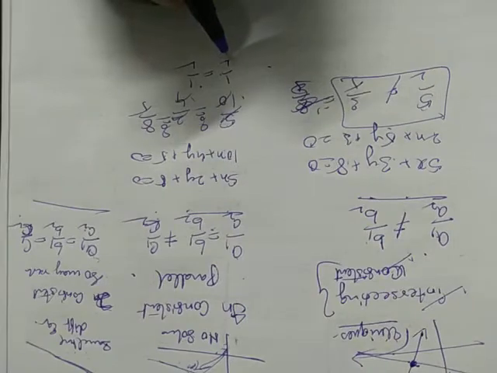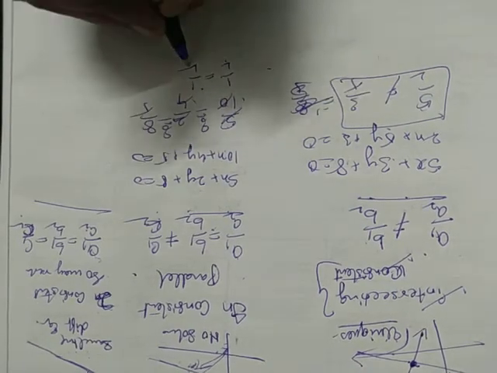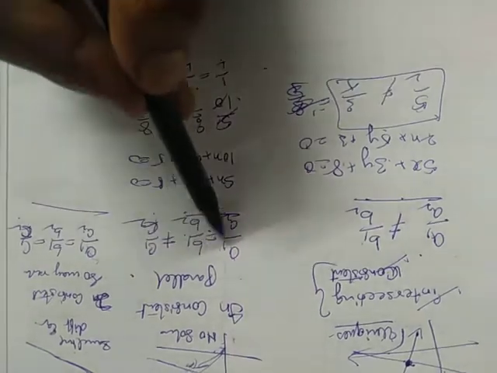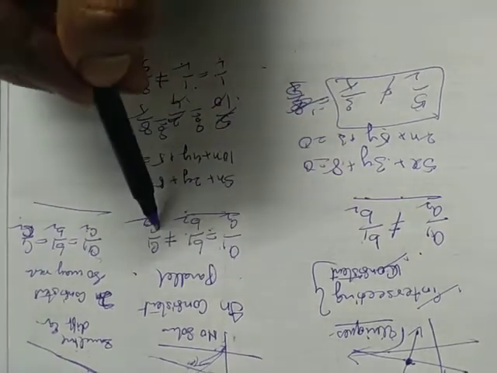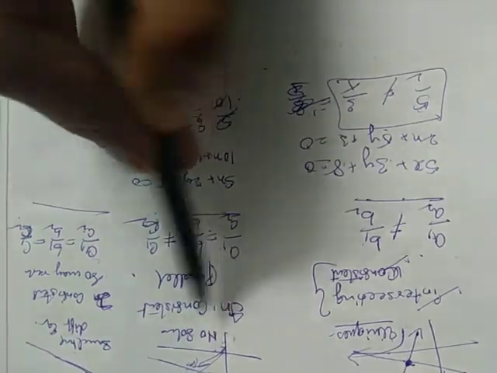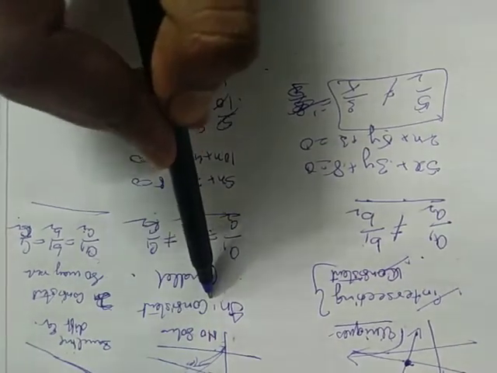See, in this case what happens? a1 by a2 is equal to b1 by b2 but not equal to c1 by c2. So the lines are parallel, there is no solution, and the equations are inconsistent.